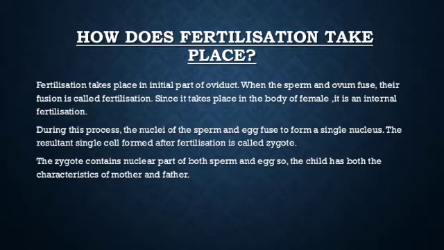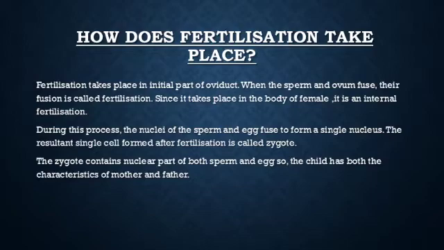During this process, the nucleus of sperm and egg fuse to form a single nucleus. The resultant single cell formed after fertilization is called a zygote. Means zygote is produced as a result of fertilization, that is fusion of male and female gamete. Means two cells or two gametes join or fuse together to form zygote.